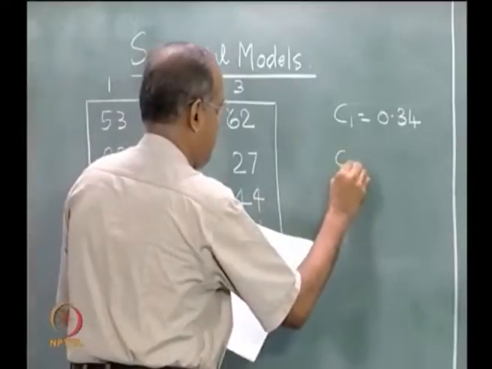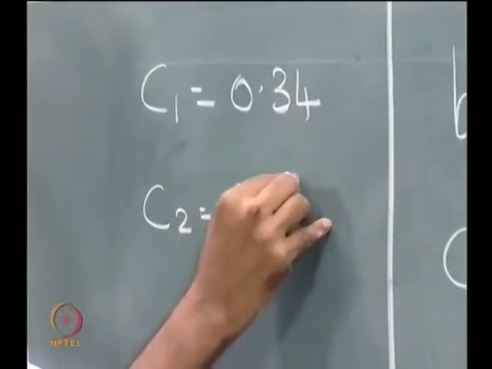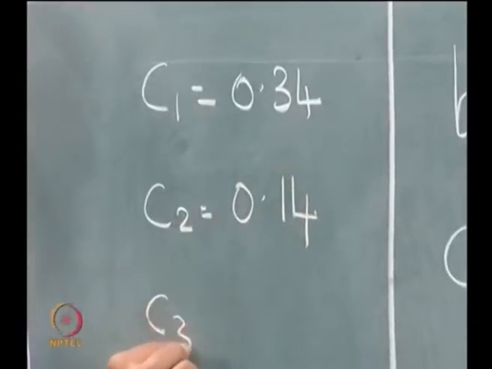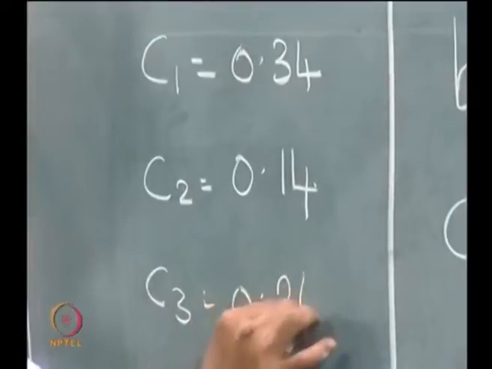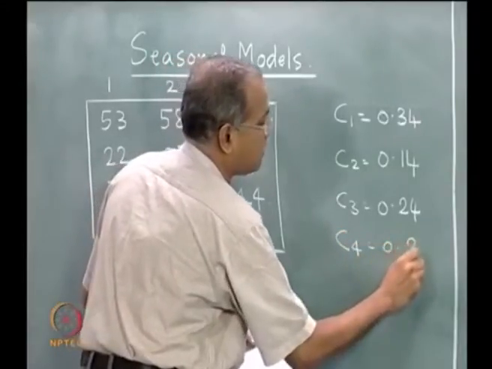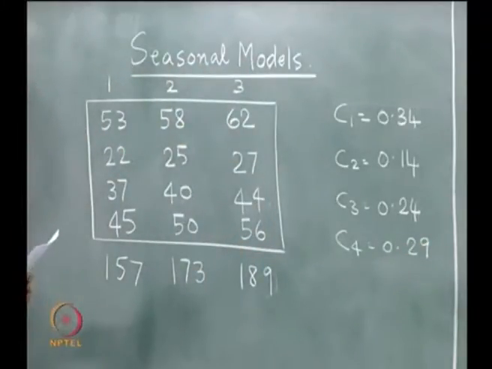C2 is 0.14, C3 is 0.24 and C4 is 0.29. So, let us initialize these values.